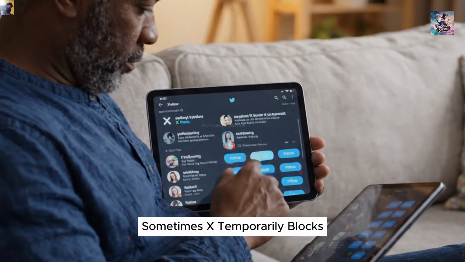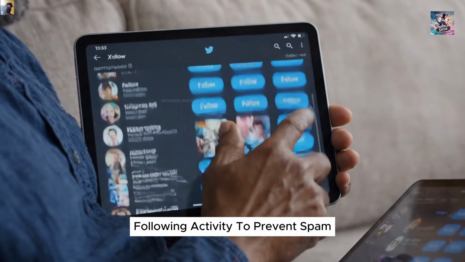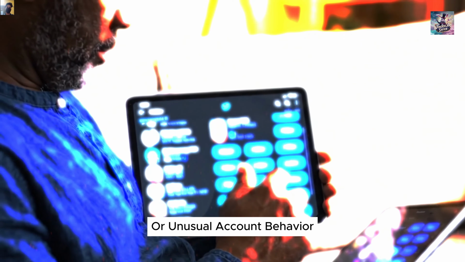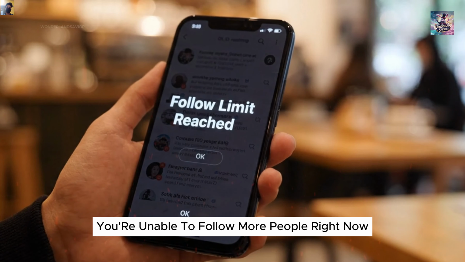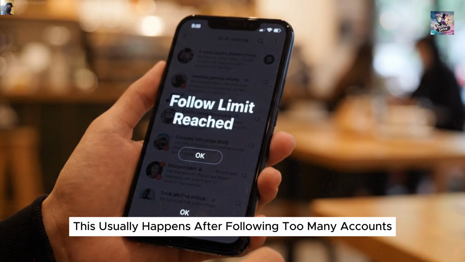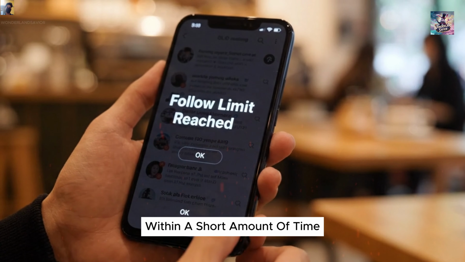Sometimes X temporarily blocks following activity to prevent spam or unusual account behavior. You may see the message saying you're unable to follow more people right now. This usually happens after following too many accounts within a short amount of time.